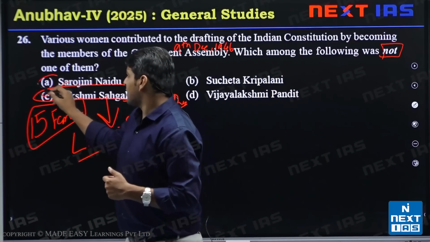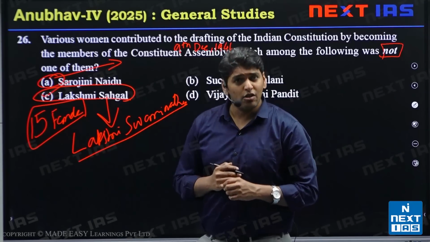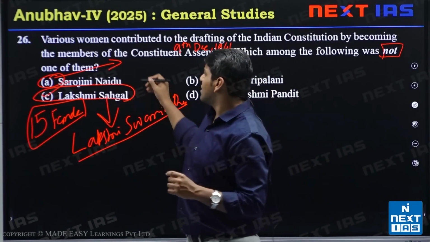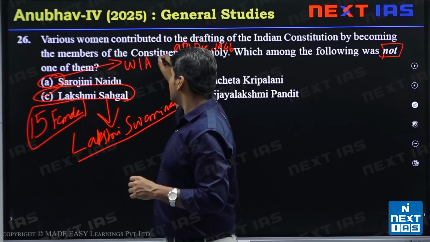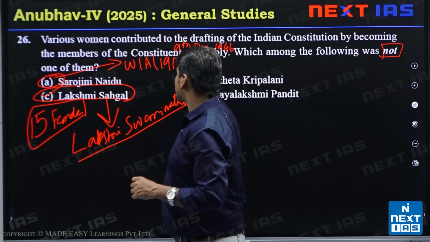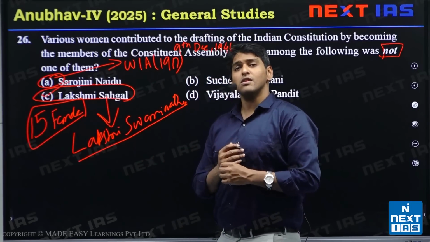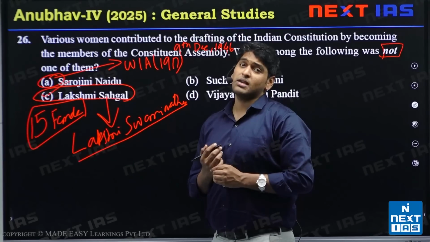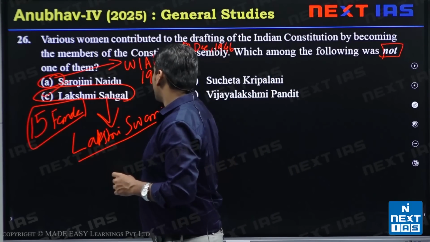Sarojini Naidu is also called the Nightingale of India. She is famous for helping found the Women's India Association in 1917, and she was the first Indian woman to become president of the INC, in 1925.